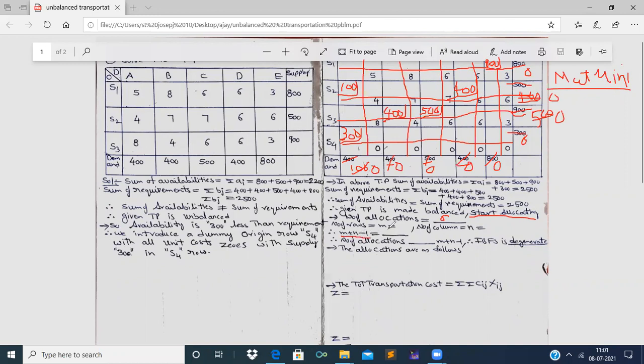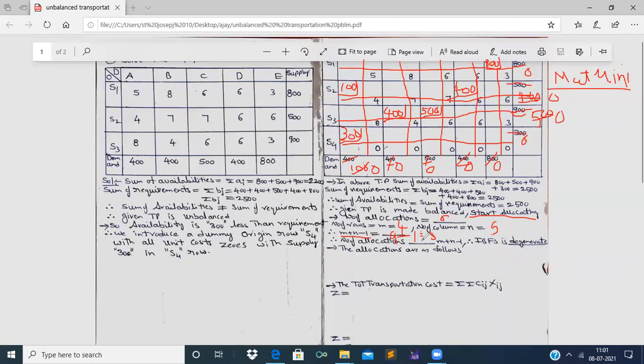Small m is the number of rows: 1, 2, 3, 4, so 4 rows. And the number of columns: 1, 2, 3, 4, 5, so 5 columns. So 4 plus 5 minus 1: 4 plus 5 is 9, minus 1 is equal to 8.